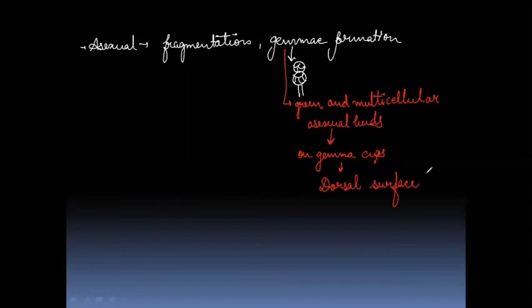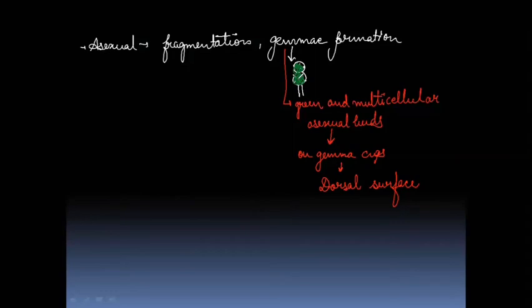I told you in the previous part what this dorsal surface means. So here these gemmae are the green colored structures. I'll fill it with green color to show you. And remember, this is one of the important points asked in the exams also.